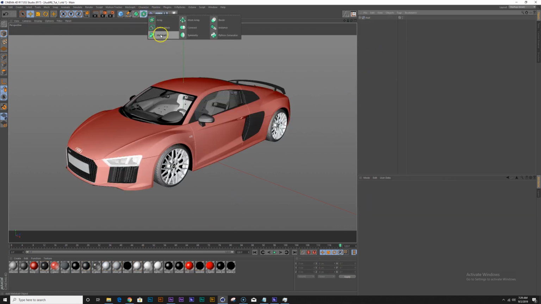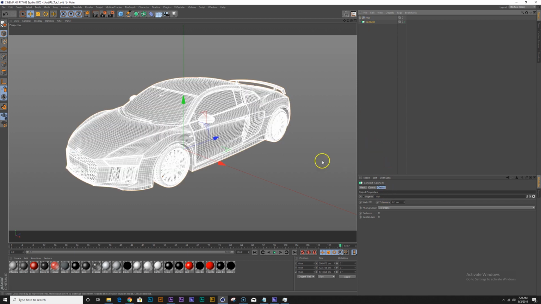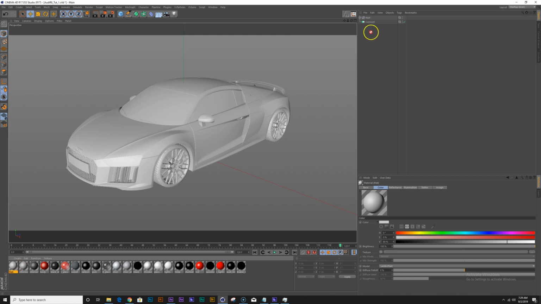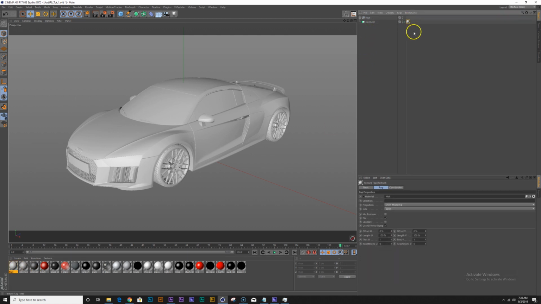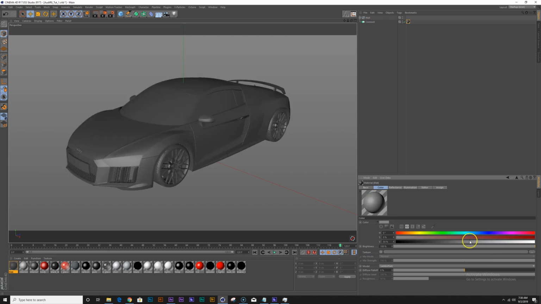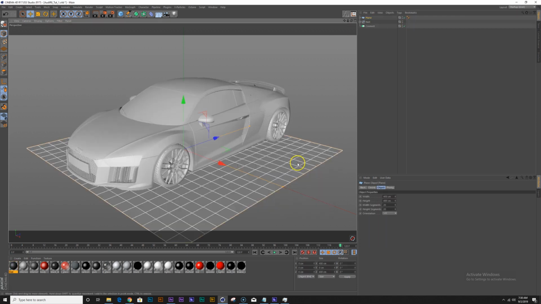Then I'm going to create a connect object, and I'm going to uncheck weld and textures and then reference the null that we just made. Now if I make a new material and apply it to the connect object, we should be able to override the model like this.